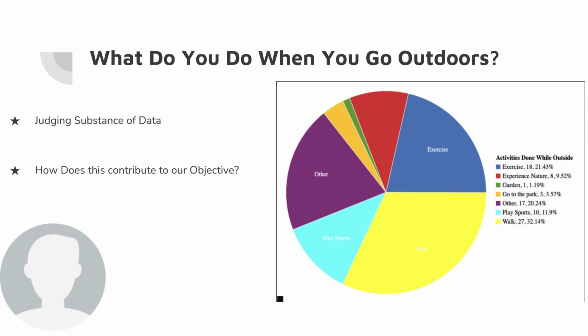People that play sports the majority of the time while they're outside was about 12%. And people that just walk, it's about 32%. So judging the substance of this data, what I mean by that is that we have this other category, which was selected by 20% of our sample size, and we have no idea what they're referring to. And this is just not as specific as I would personally like, but for now, it will work.